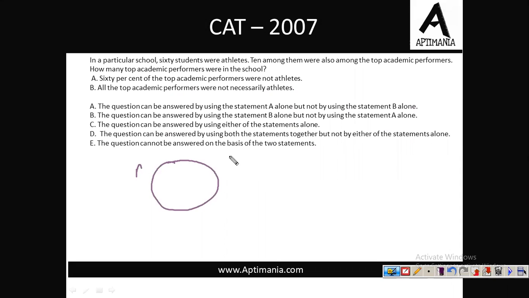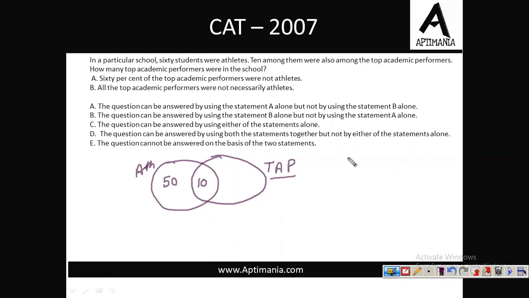So, these were athletes and 10 among them were among the top academic performers. Fine. And so this value must be 50. Now the question is: how many top academic performers were there in the school? So we need to find the total value for the top academic performers. Now see, 60% of the top academic performers were not athletes.